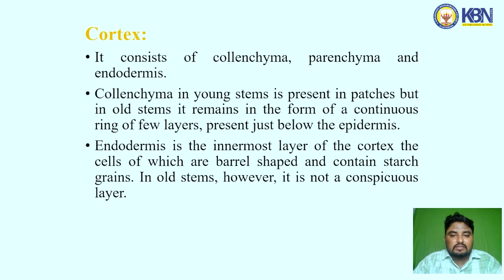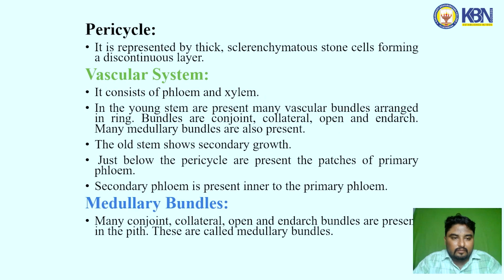Cortex. It consists of collenchyma, parenchyma and endodermis. The collenchyma in the young stem is present in patches, but in the old stem it remains in the form of a continuous ring of a few layers. Present just below the cortex, the endodermis is the innermost layer of the cortex, the cells of which are barrel-shaped and contain starch grains. In old stems, however, it is not a conspicuous layer. Pericycle. It is represented by thick sclerenchymatous stone cells forming a discontinuous layer.